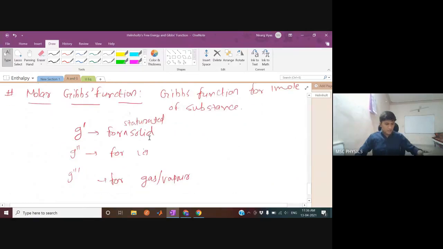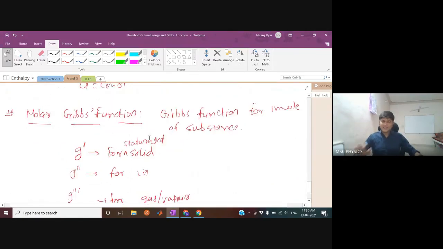So this is the best use of Gibbs function. Whenever you study the phase transition in detail, that is going to be the task of your master's syllabus. Whenever you study the phase transition in detail, you are going to use this Gibbs function lots and lots, so many times. That is what you are going to learn.